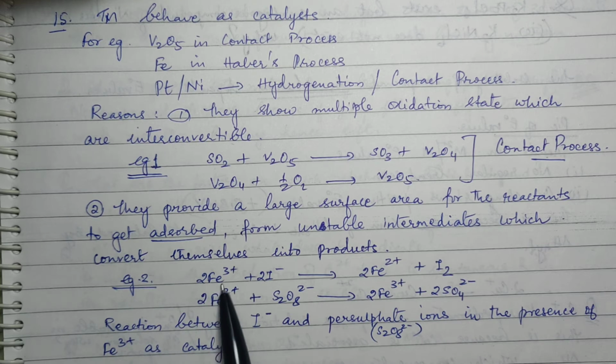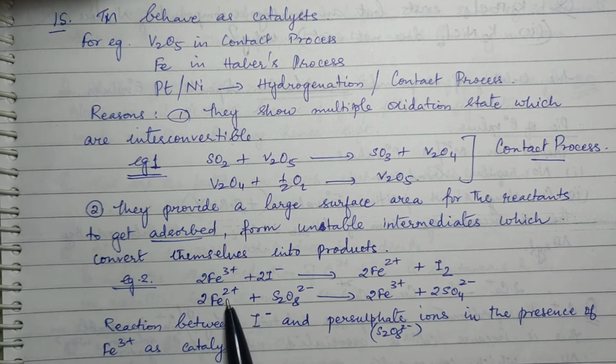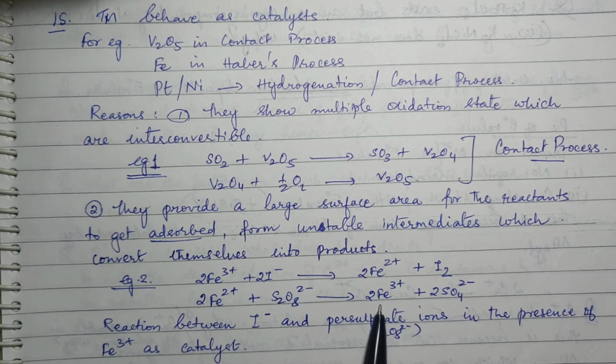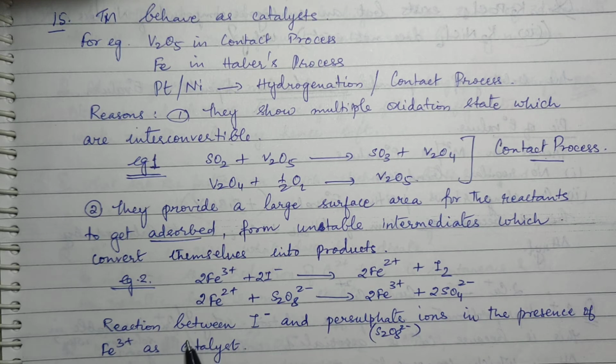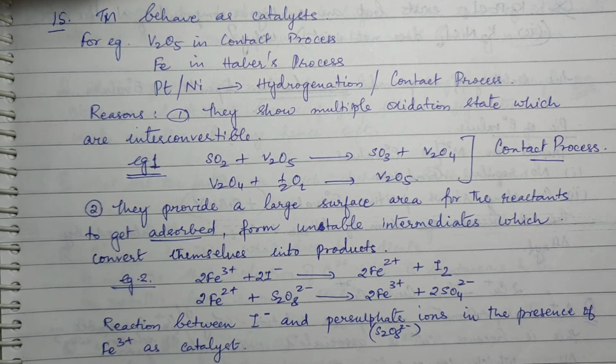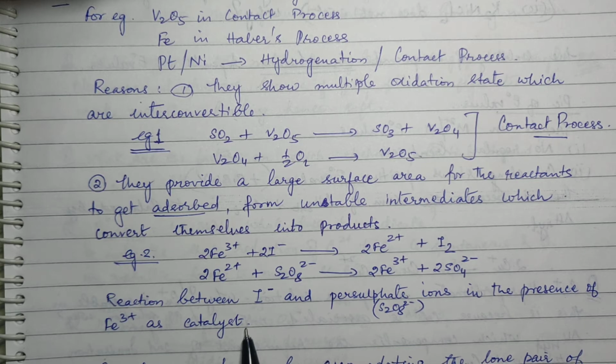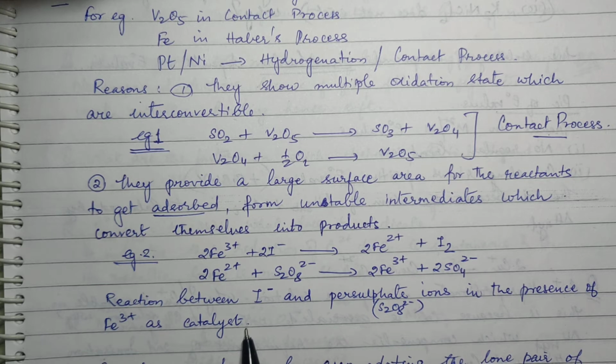Now look here, what is happening? 3+ is converted to 2+, and this 2+ will react with persulfate. This is called the persulfate ion, and it is converted into sulfate, and this Fe2+ is brought back to Fe3+ form, right? So this is the reaction between I- and persulfate ions in the presence of Fe3+ as catalyst. This is another example of how they form unstable intermediates and it gets converted into product.